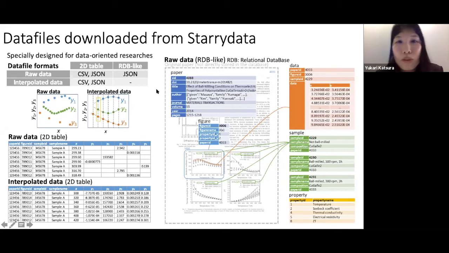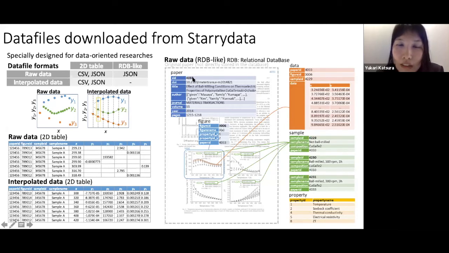And we also provide the raw data, the relational database-like properties, raw data database. So when you download the raw data in JSON format, you get the 5 tables of data. So first table is a paper table.